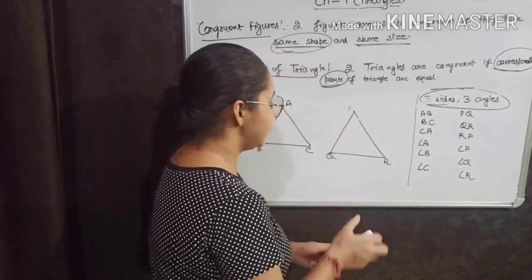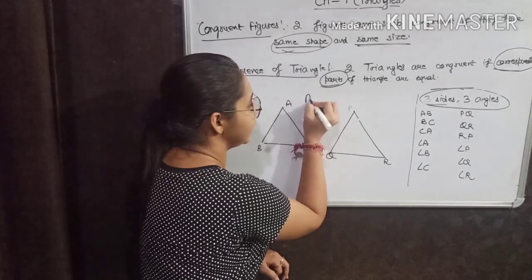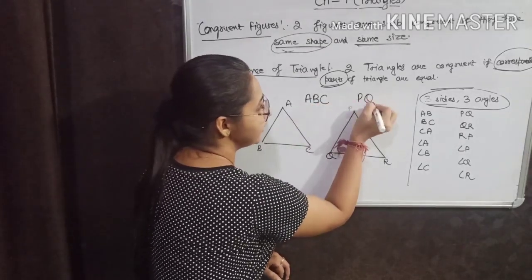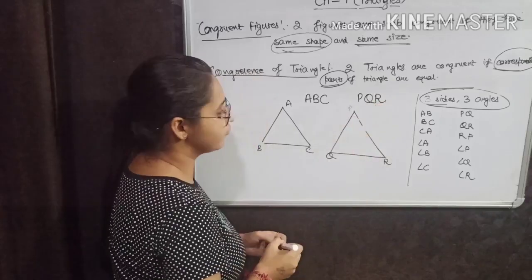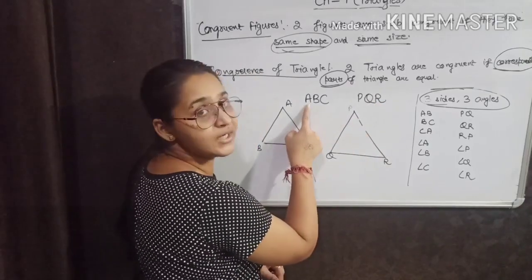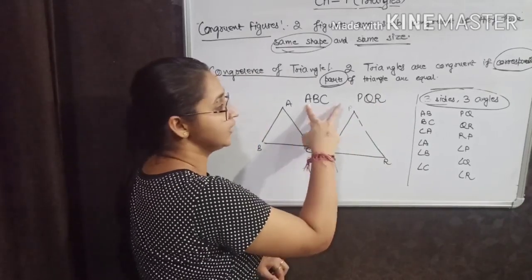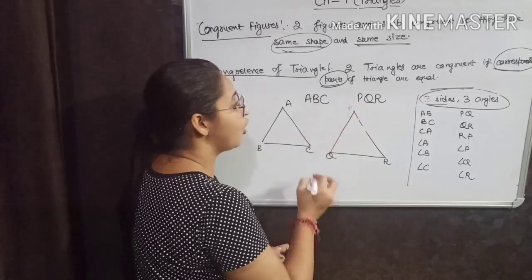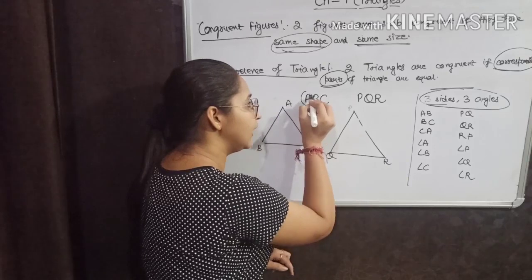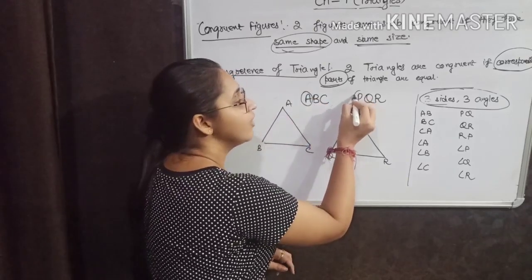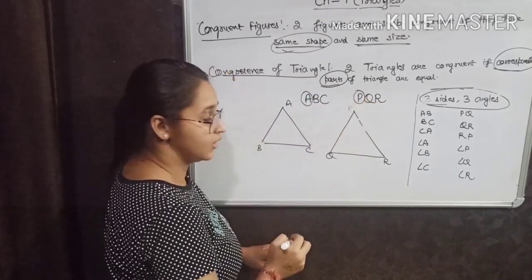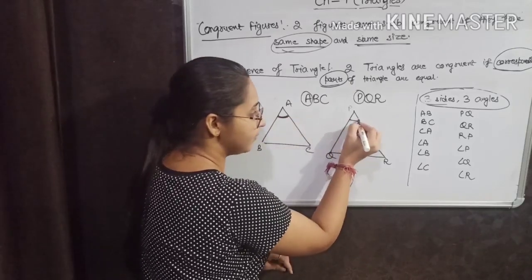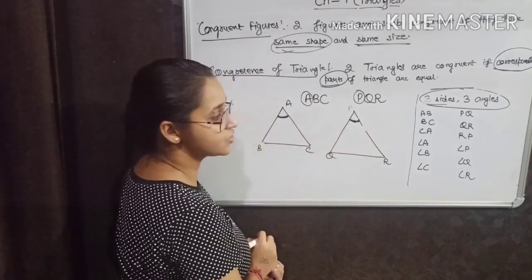See, if I am taking triangle ABC and triangle PQR, first of all, the first vertex here is A and the first vertex here is P. It means corresponding to angle A, I have angle P. Angle A is equal to angle P, this is the first condition.